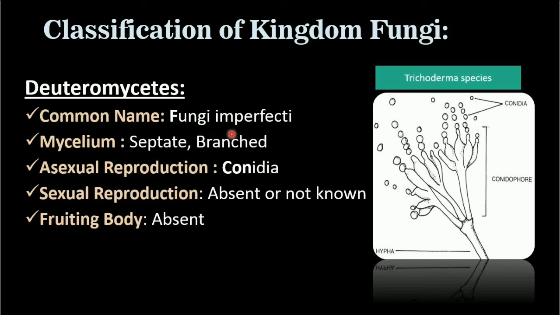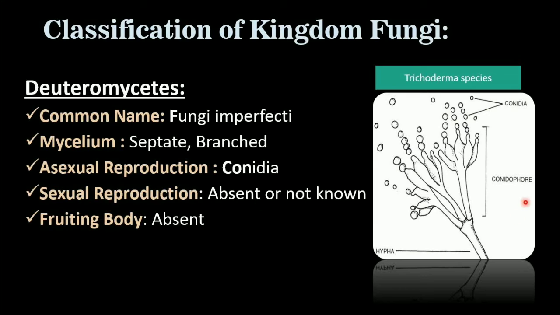Deuteromycetes, also known as fungi imperfecti. Mycelia are septate and branched. Asexual reproduction occurs by conidia. See, these are the exogenous spores which are not having any covering on them, and they are in the atmosphere. They are free in the atmosphere.